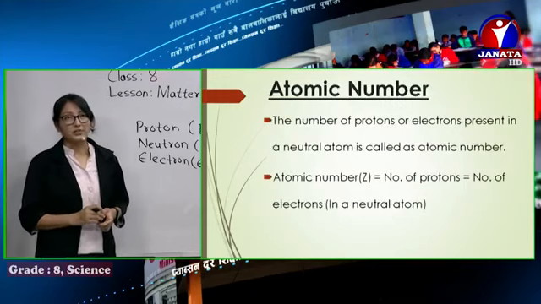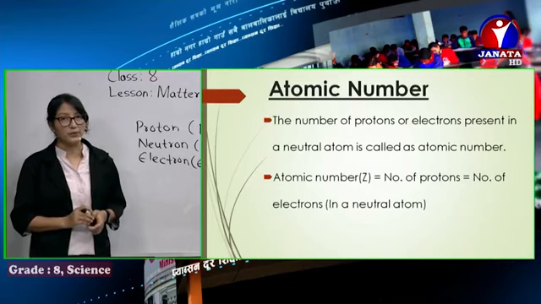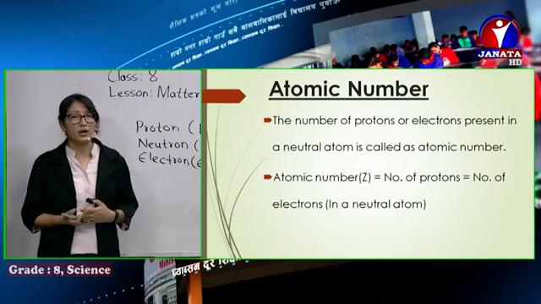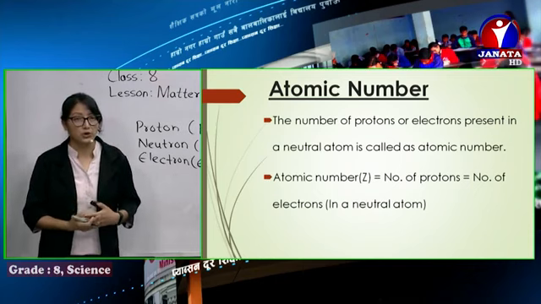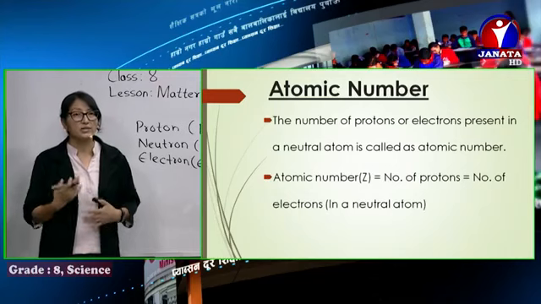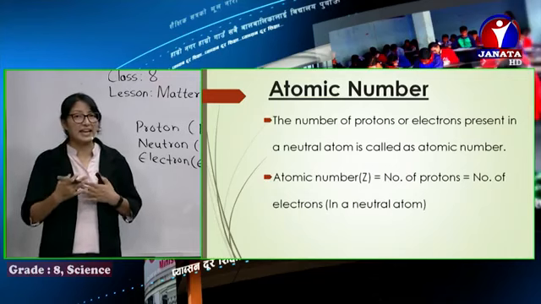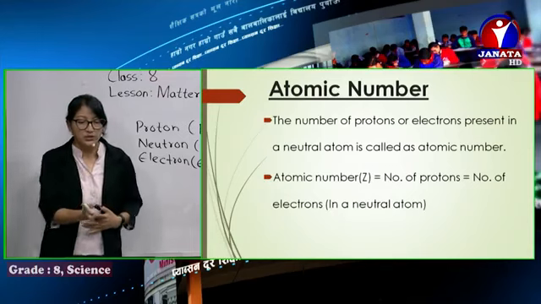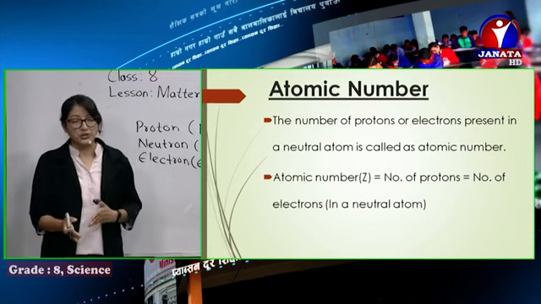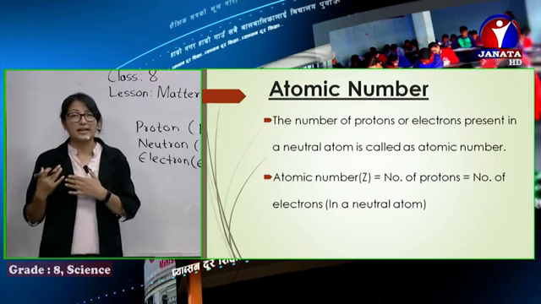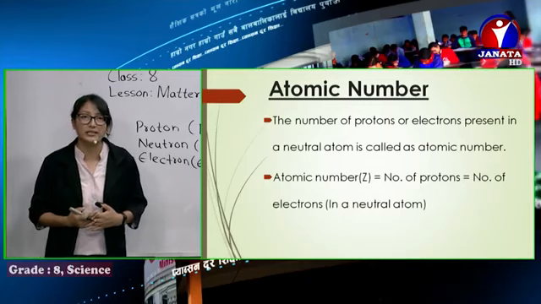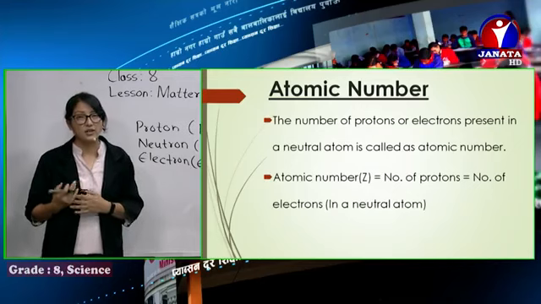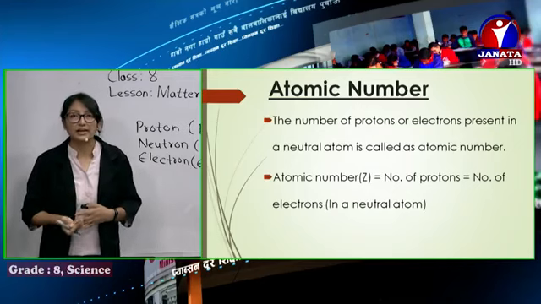Now, a few more topics we have. It is atomic number. Atomic number simply means the total number of protons. We learned about protons, electrons, neutrons just before. So the number of protons present in an atom gives us the atomic number of that atom. Please note this, remember: the number of protons and the number of electrons is always equal in an atom.